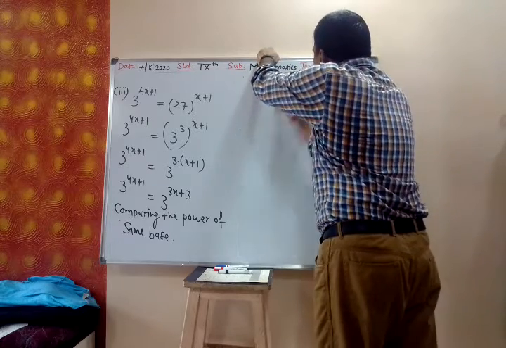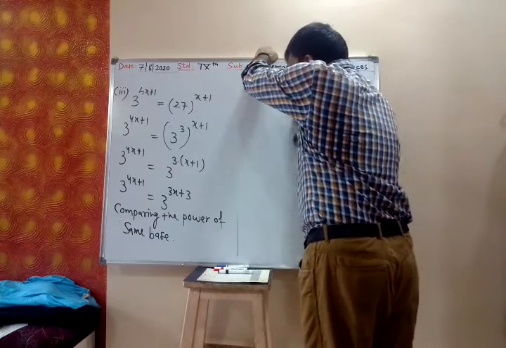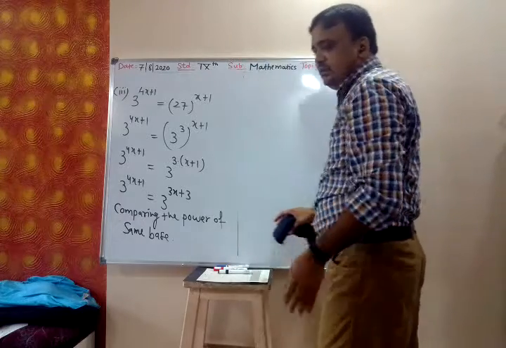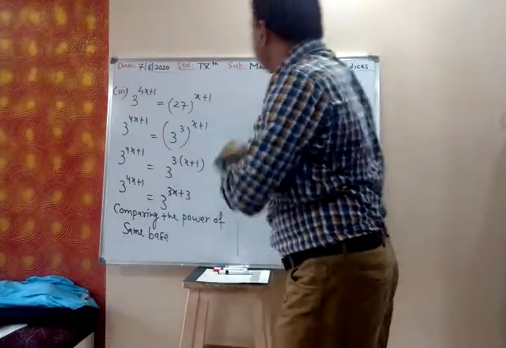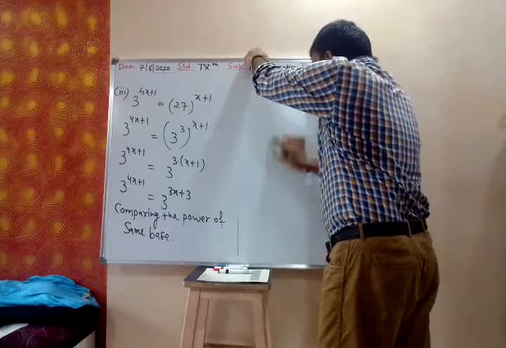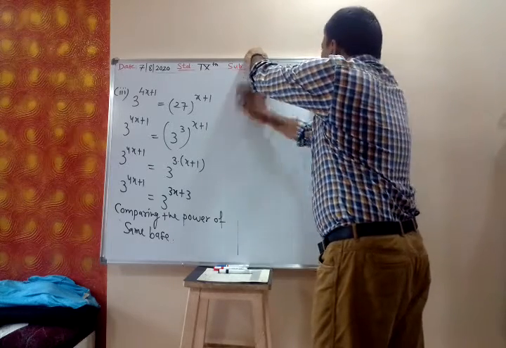Whenever the base is same, then only can you compare the power. So even if you write just comparing the power, it is understood that the bases are same, that is why we are comparing the power. Clear?